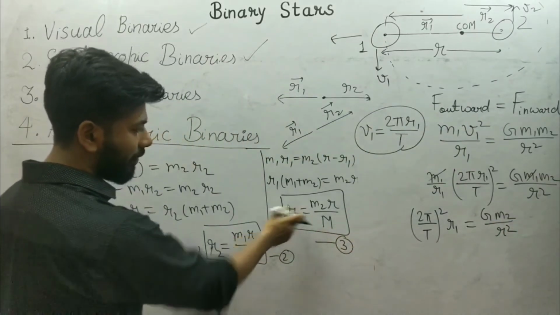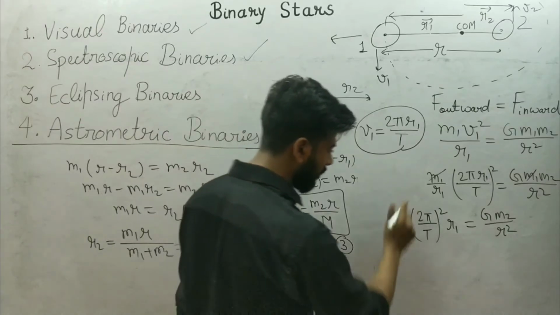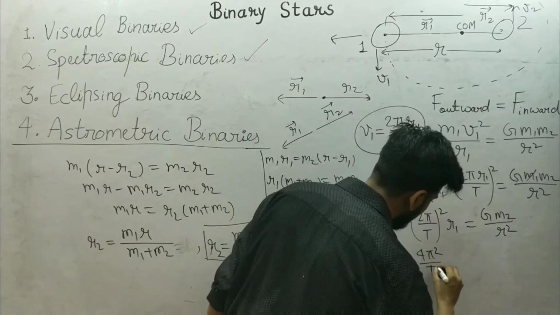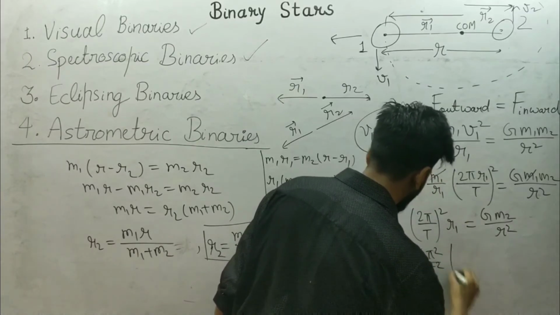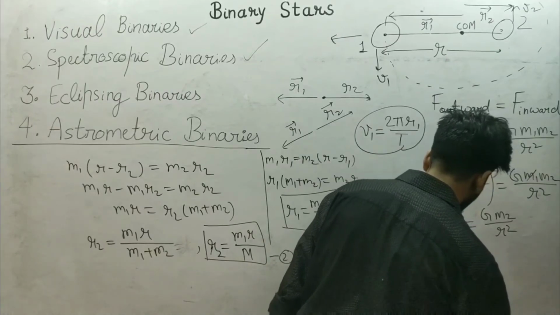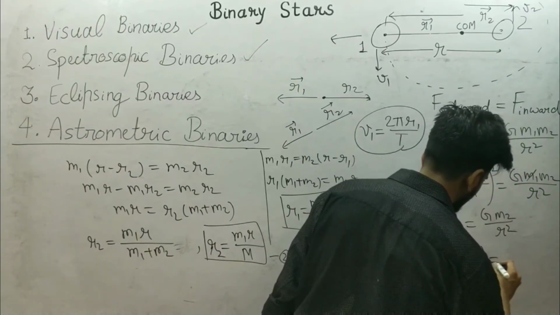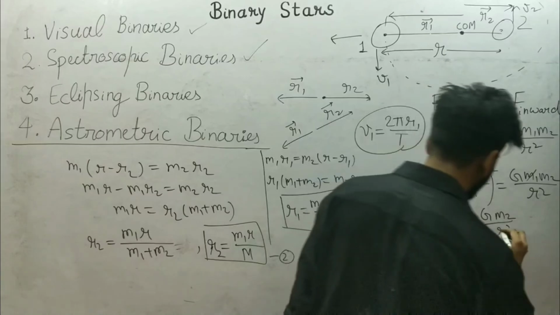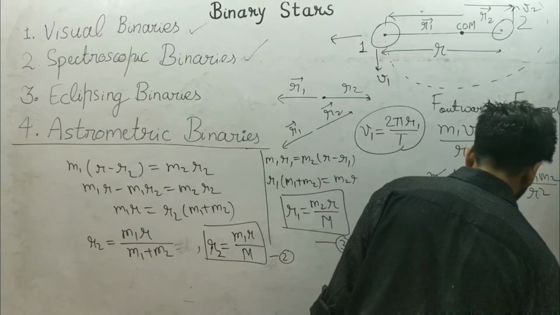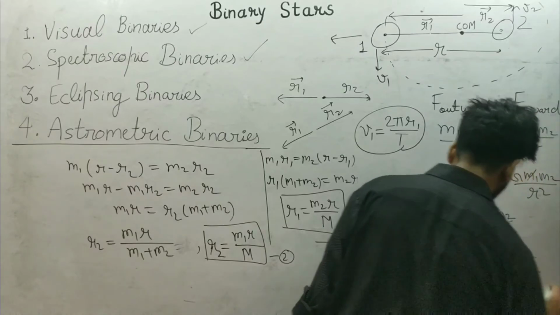I can use r1 from here, so I can write 4 pi square upon T square, and r1 is m2 r upon total mass, is equal to G m2 upon r square.